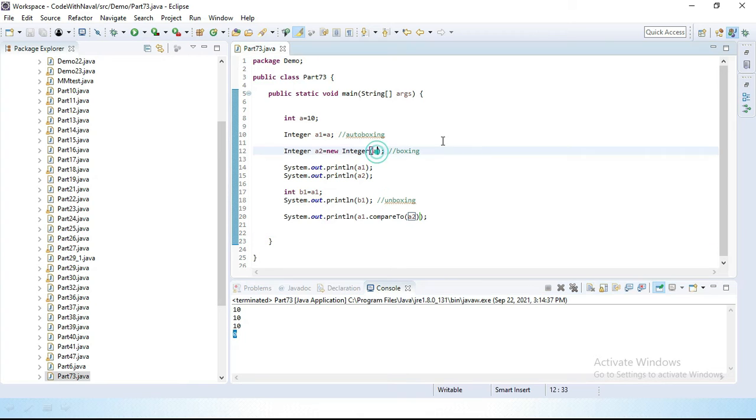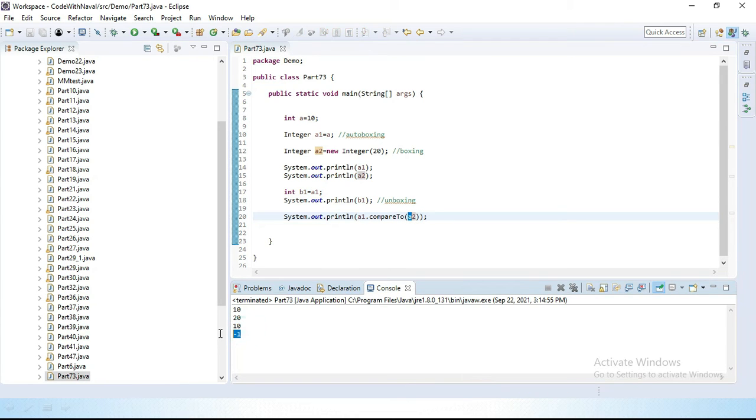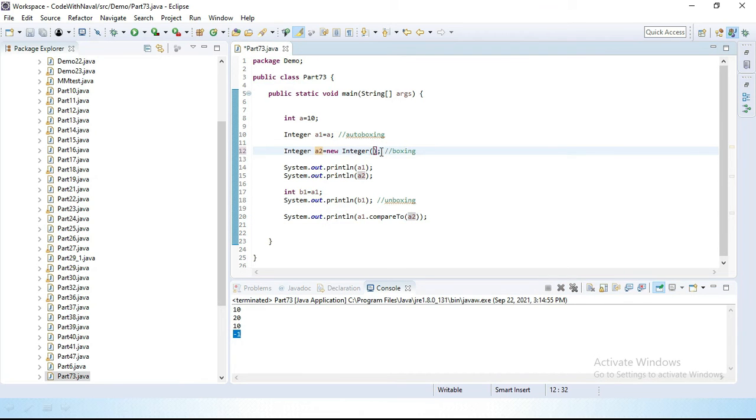Now I'll change the a2 value. Instead of 10, I'll pass 20, and save. If this value is less than the other, it will give a negative value, -1. Instead of 20, I'll pass 5, so the a1 value is greater than the a2 value. Let's save and run. If this value is greater, it will give a positive value. So that is the compareTo method.